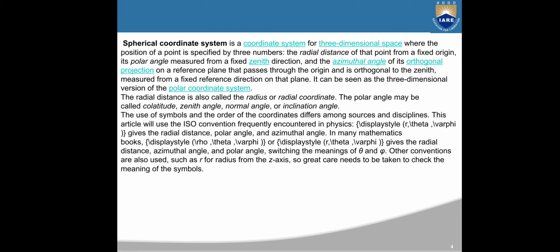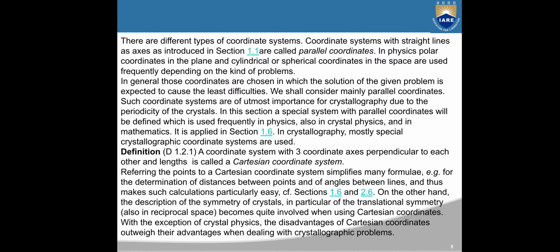In many mathematics books, r gives the radial distance, azimuthal angle, and polar angle, switching the meaning of theta and phi. Other conventions are also used, such as R for radius from the z-axis, so great care needs to be taken to check the meaning of symbols.